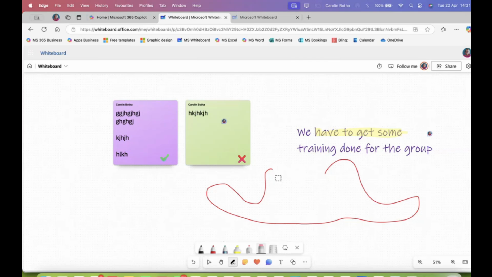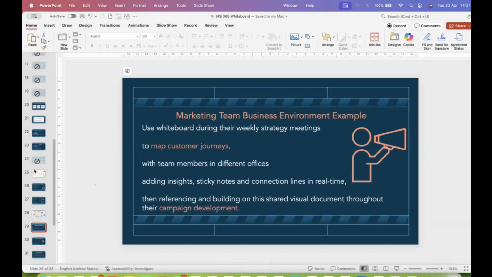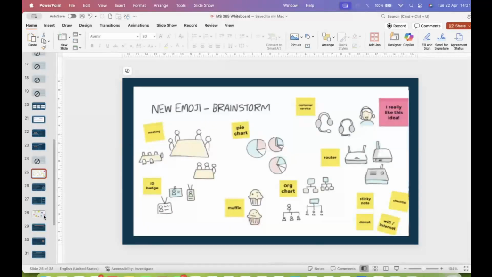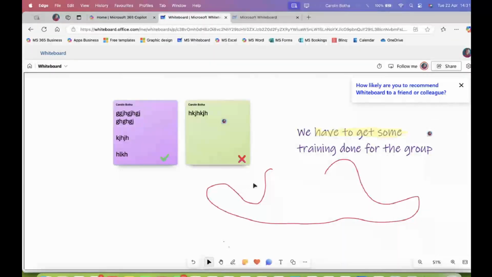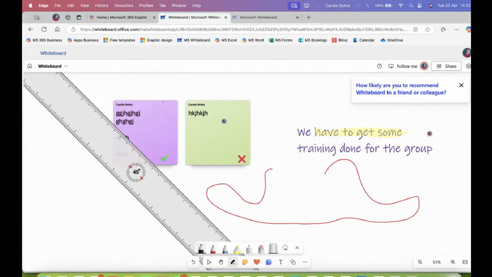So for this, let me just take you back to this whiteboard. So you would obviously use the pens to draw these little people and the routers and so on. And for these organizational charts, you need to be a little bit more artistic than I am. All right, so here are all the different tools. There's also a ruler that you can add in.